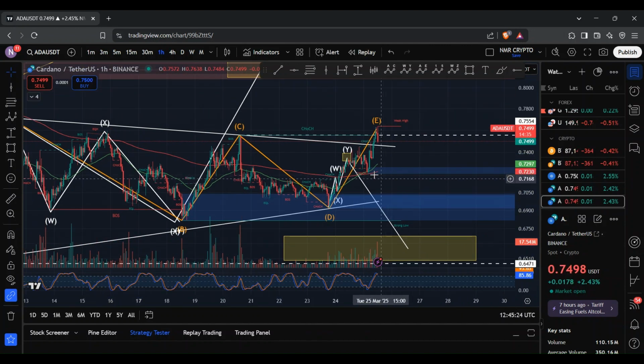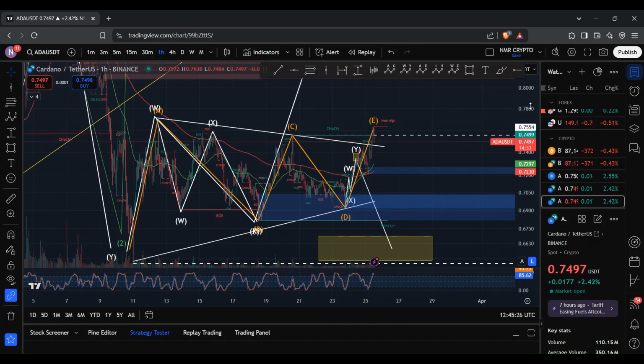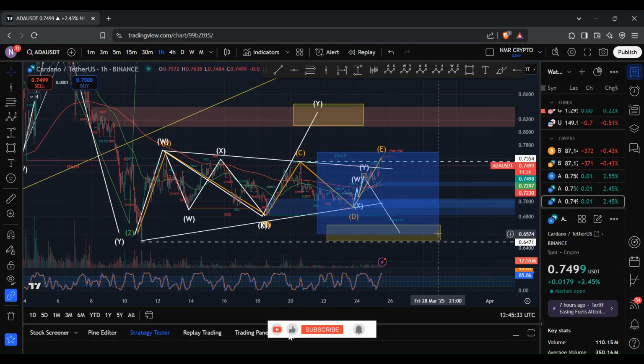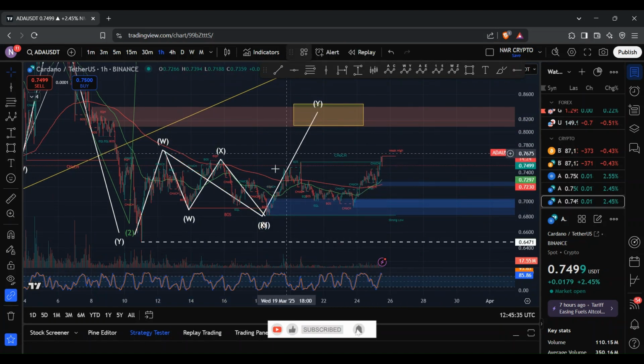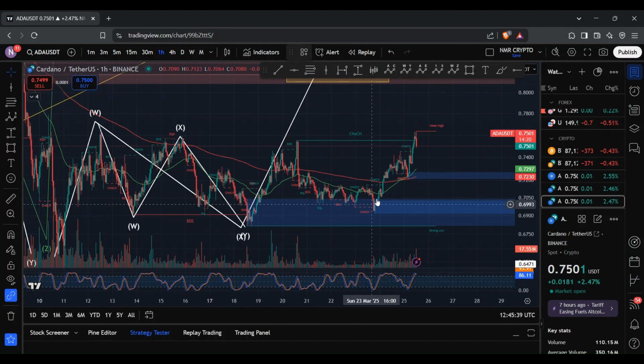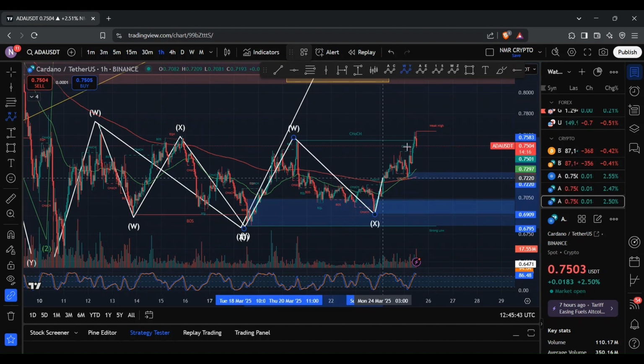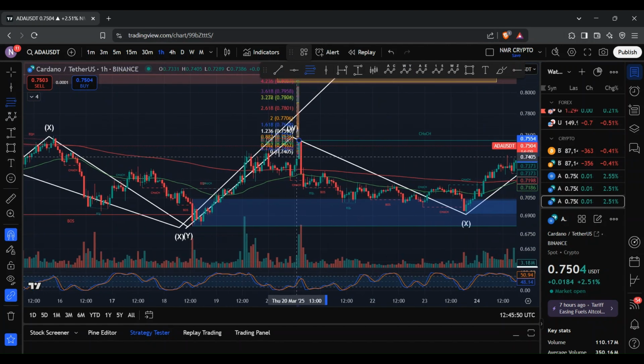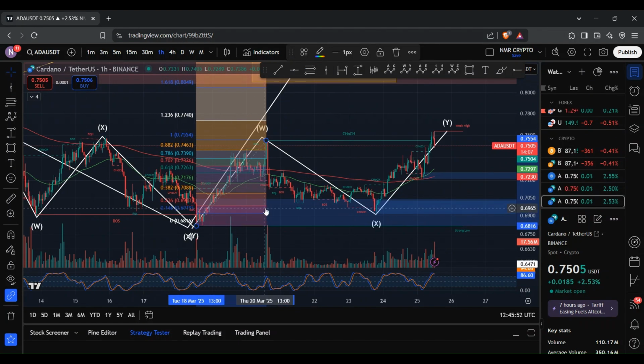And so we aren't bearish, and it looks like ADA is actually heading to the upside where we could potentially reach this zone here. And so what we can do now is remove this and try and dissect what's taking place over here. And it looks like a potential WXY structure is forming, where we have a W wave, X wave, and a Y wave. So what we can do now is target out this Y wave, which would typically be a 1 to 1.236 retracement of this W wave.